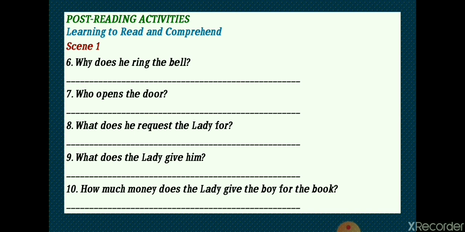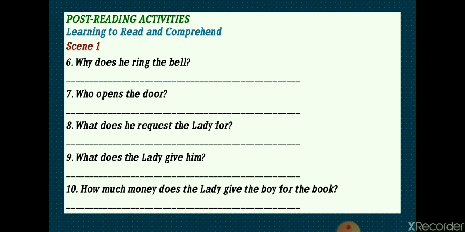Number 7. Who opens the door? Number 8. What does he request the lady for? Try to recall the thing that he needed the most at that time. Number 9. What does the lady give him? Number 10.